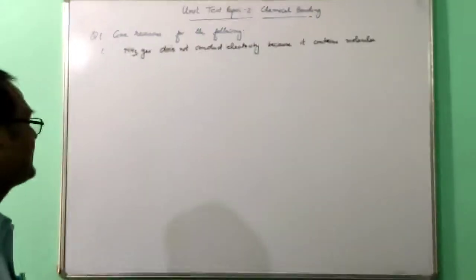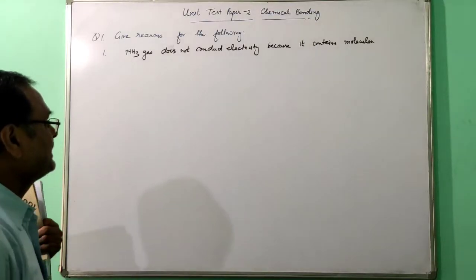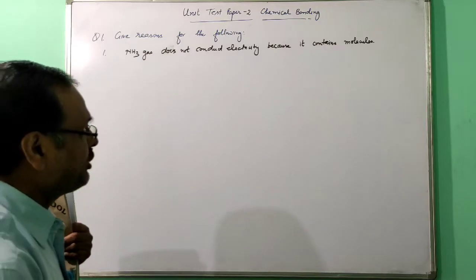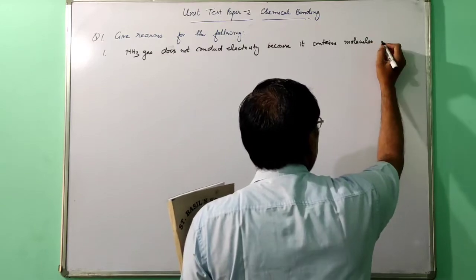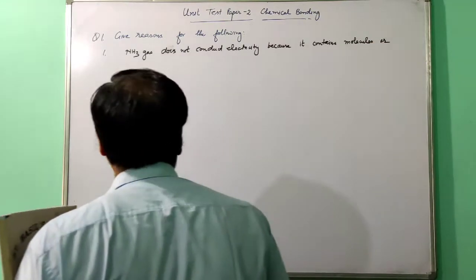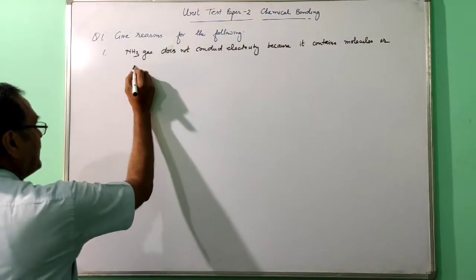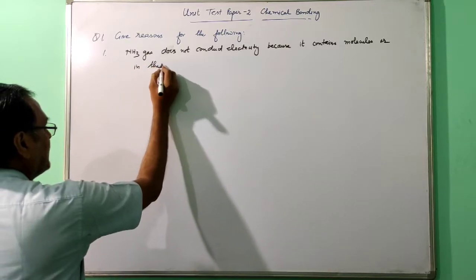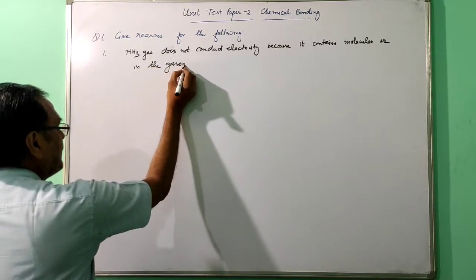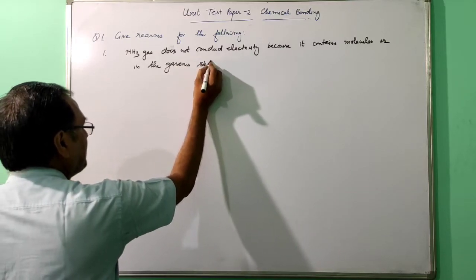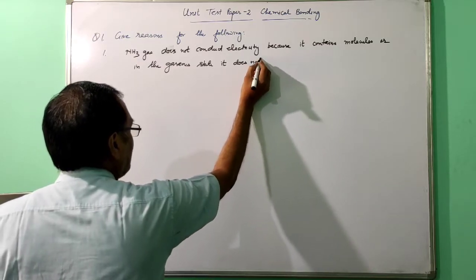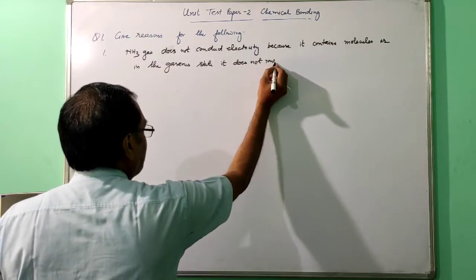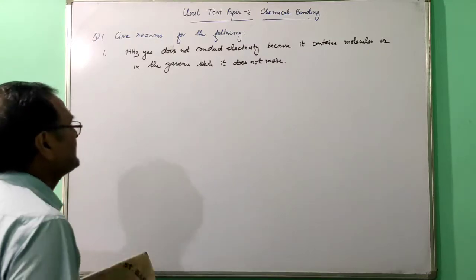So ammonia gas, a covalent compound, does not conduct electricity because it contains molecules, or in the gaseous state it does not ionize. So this is the answer of the first part.